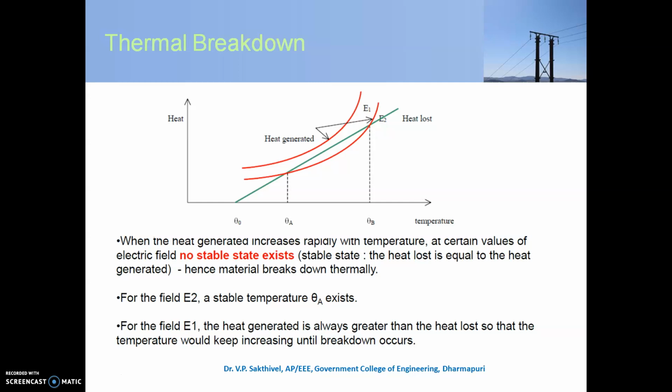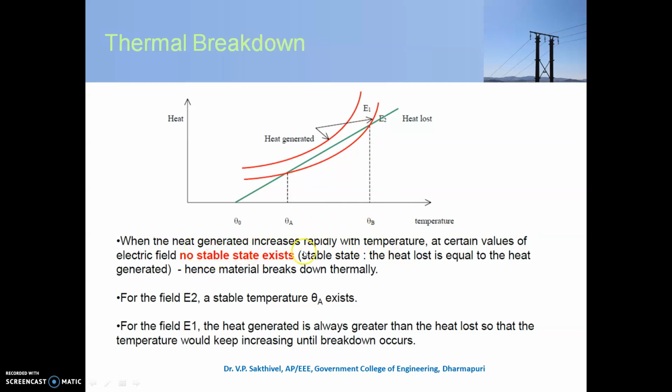This is the case. Here you see that the red curve is the heat generated for both cases, and the green straight line is the heat lost. From this curve you see that for E2 the temperature at which heat is generated is assumed as theta A, and here it is assumed as theta B. Okay, so this heat generated is lesser than the heat lost, so no breakdown will occur.